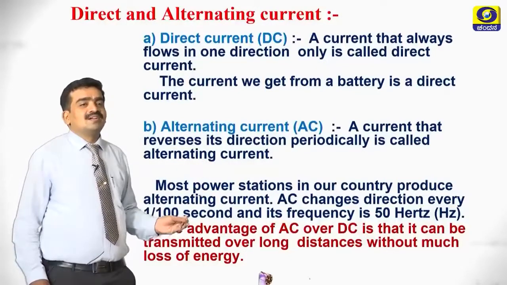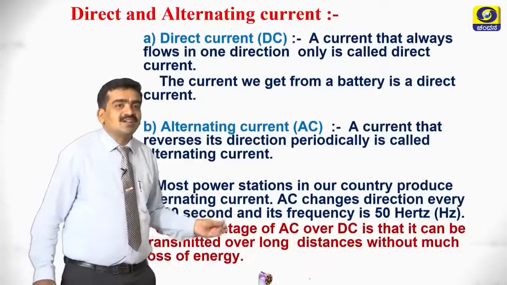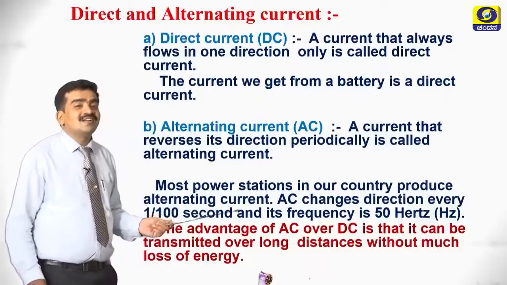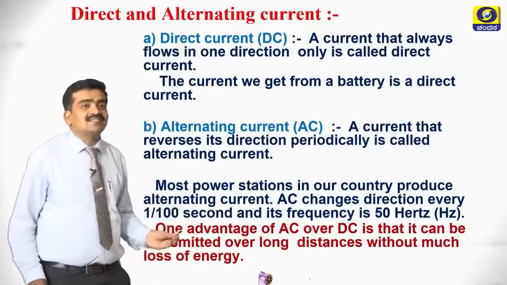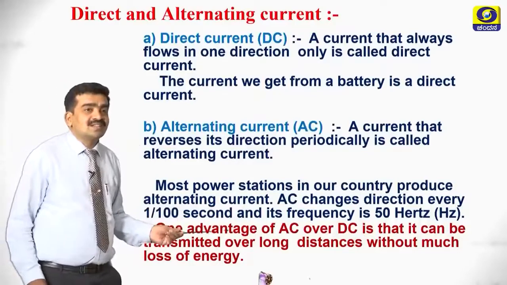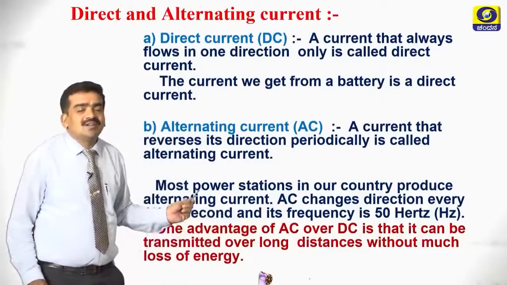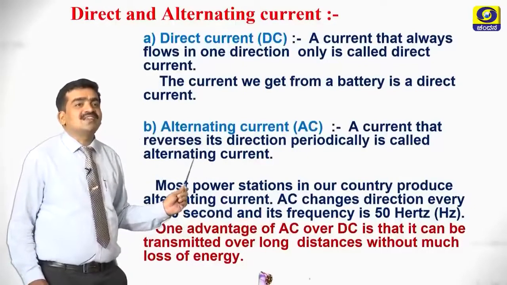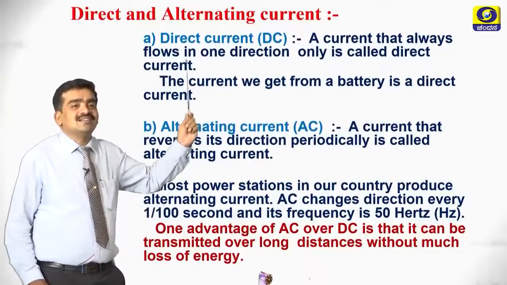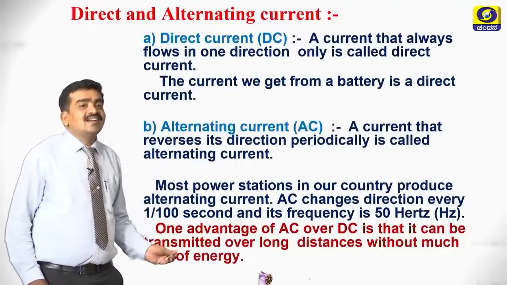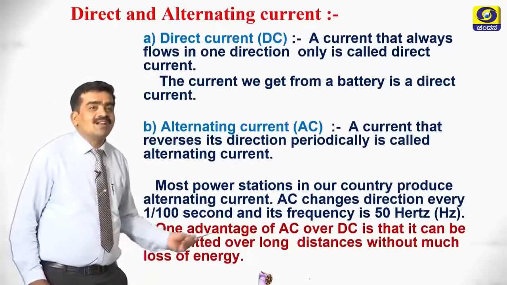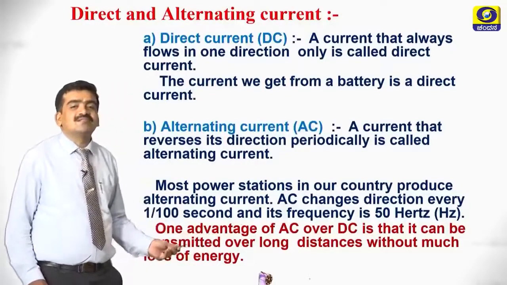So, most power stations in our country produce alternating current. AC changes the direction every 1/100th of a second and its frequency is 50 hertz. And one important advantage of AC current over DC current is that AC current can be transmitted over a long distance without much loss of energy.